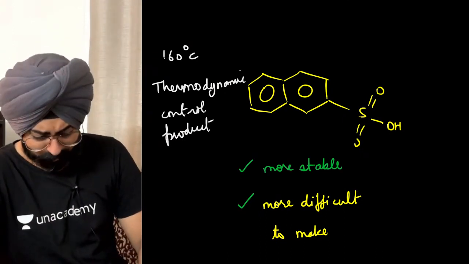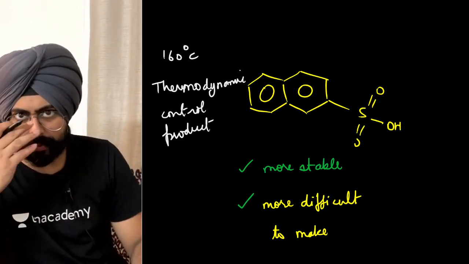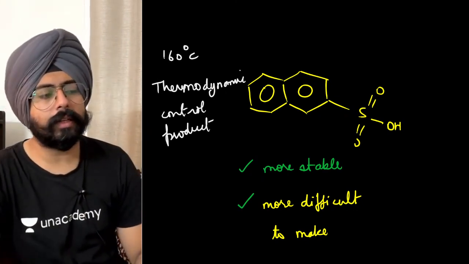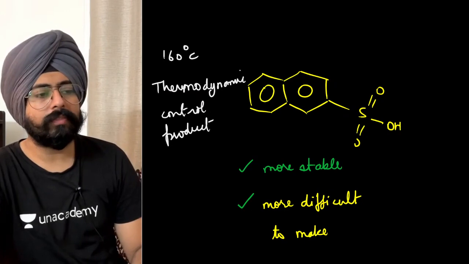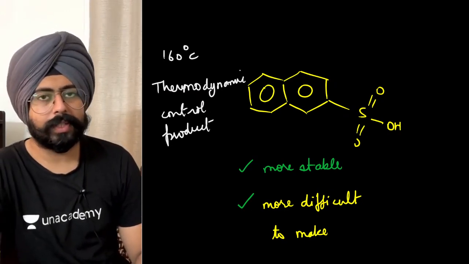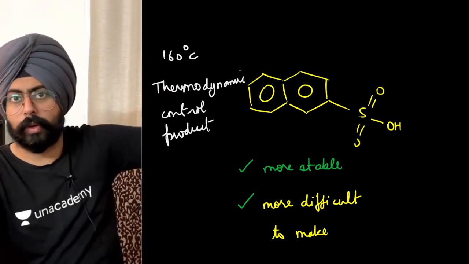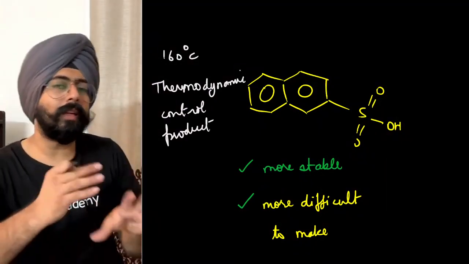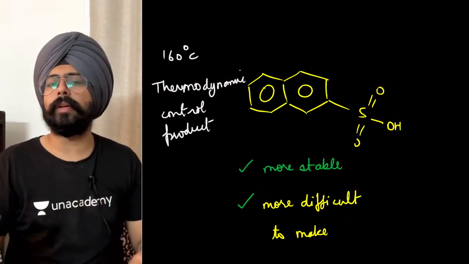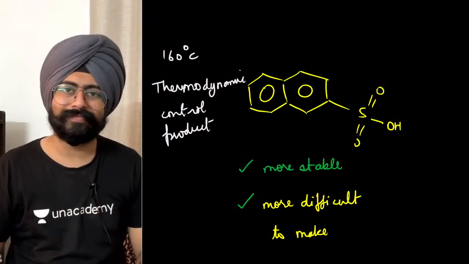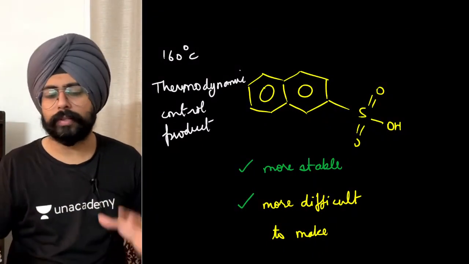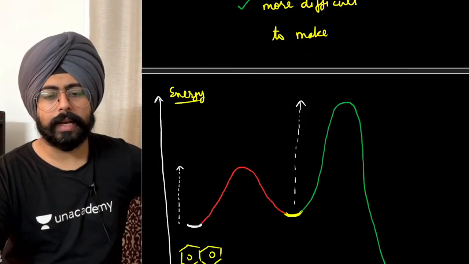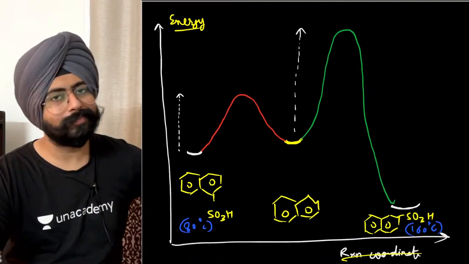So there are multiple cases in which this thermodynamic versus kinetic control product comes into picture, and I've seen in JEE Advanced there have been times when they've asked about thermodynamic versus kinetic product in a passage question. Yeah, so involving this knowledge in the passage question, you need to understand how kinetic versus thermodynamic control works. Okay, now I hope you understand. This is one of the cases where we notice kinetic versus thermodynamic control.